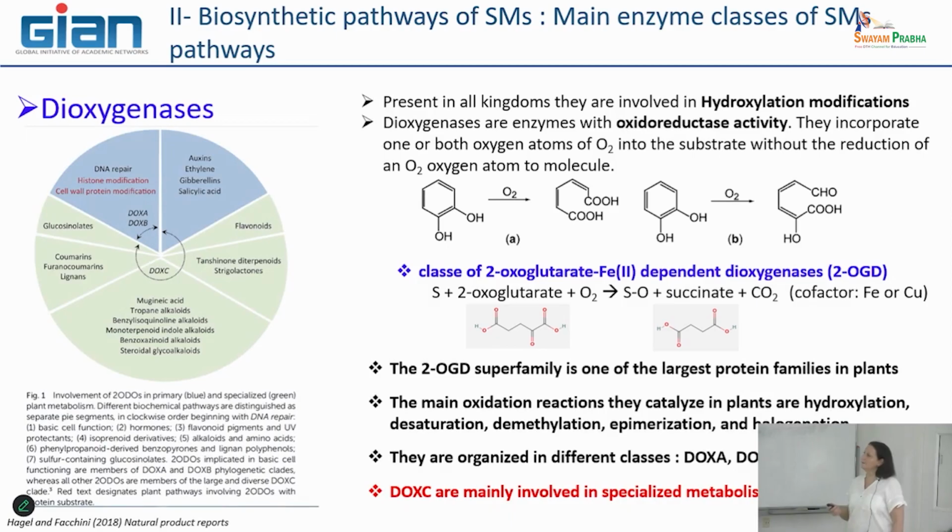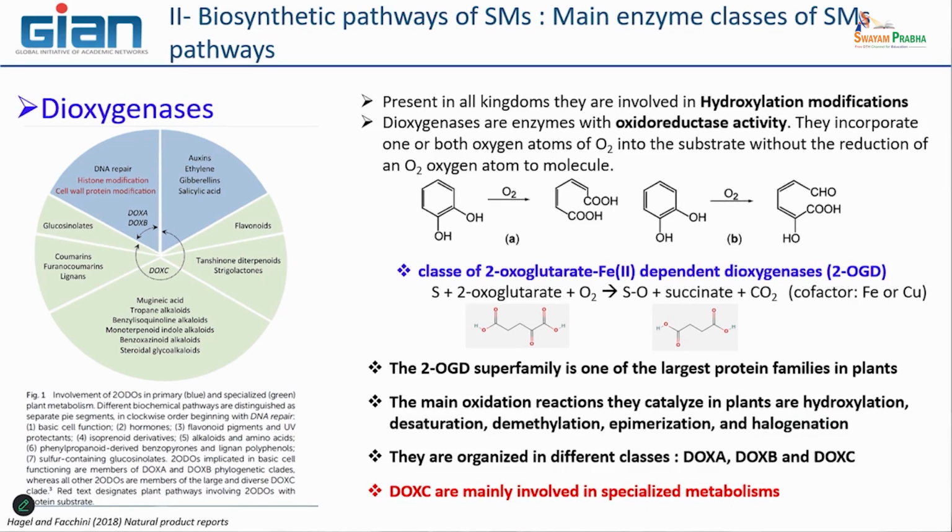They have been largely studied, and there is a particular class that is mainly involved in secondary metabolite pathways. This class is named 2-oxoglutarate iron-dependent deoxygenase, 2-OGD to be shorter, okay?